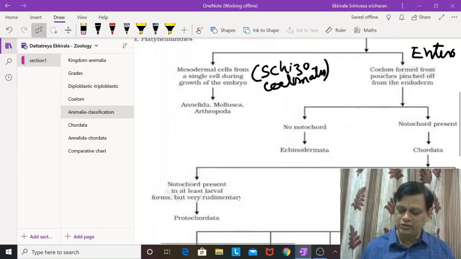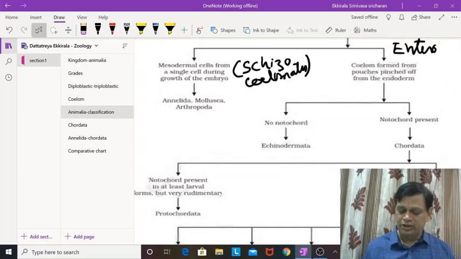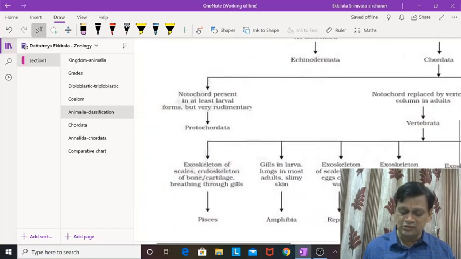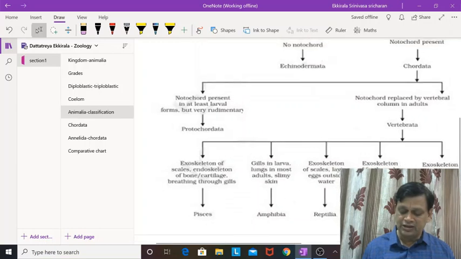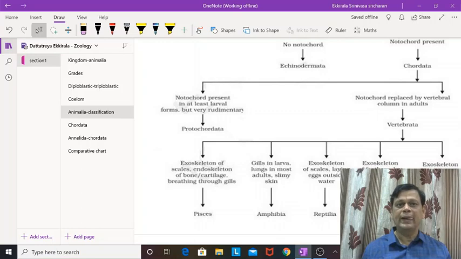So the enterocoelomates include Echinodermata, where no notochord is present, and Hemichordata, a minor phylum of course, and if notochord is present, then it will automatically be Chordata. Now let us also see Chordata classification here itself, because I told you in the beginning it is not an entire discussion of the chapter, just a quick revision or overall view.